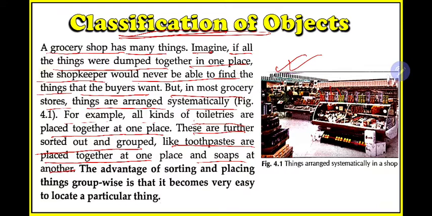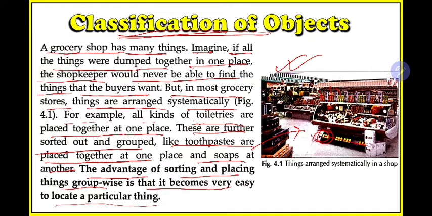So this is the reason why we need to classify things. If he has arranged everything nicely, then if you visit this shop and tell him to give you this yellow packet, he need not search anywhere because he knows he has kept it separately here. But if you mix everything over here, he needs to search for it, and it will waste time. The advantage of sorting and placing things group wise is that it becomes very easy to locate a particular thing. So why do we need to classify things and arrange them into different groups? Because whenever you need to find something, it will be easy for you to find.